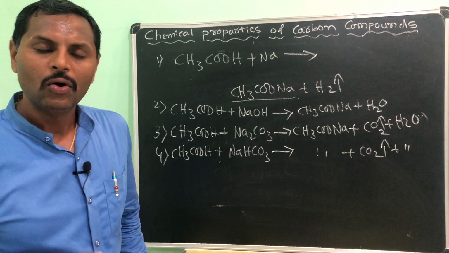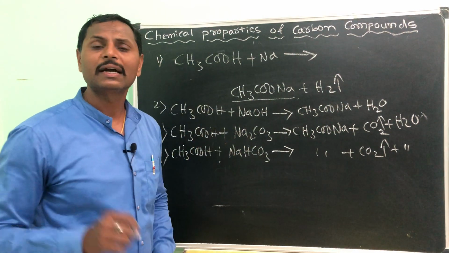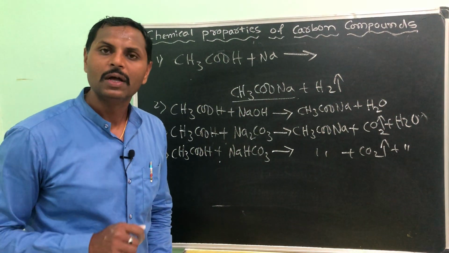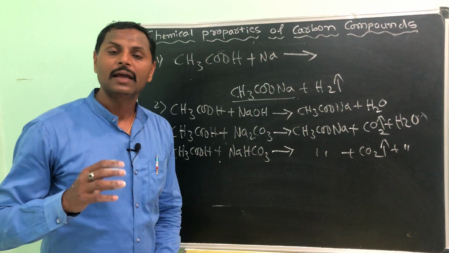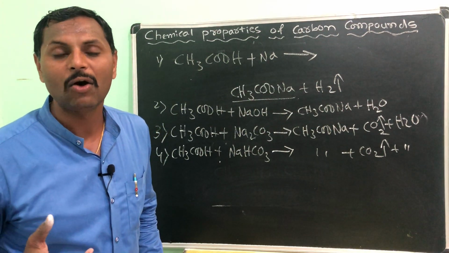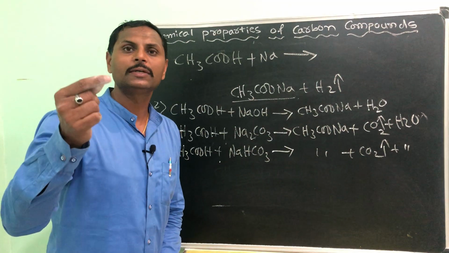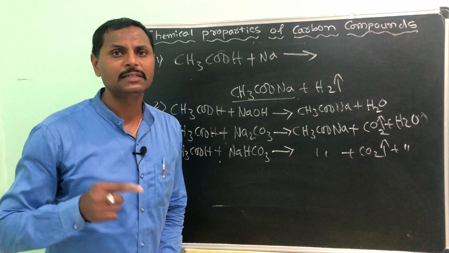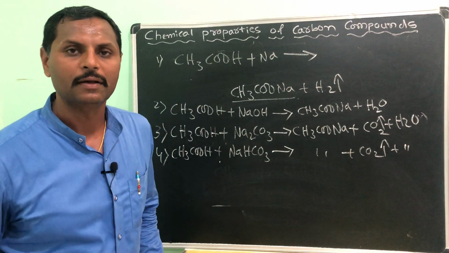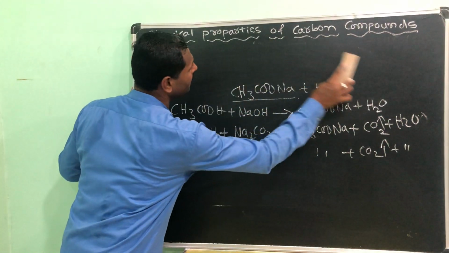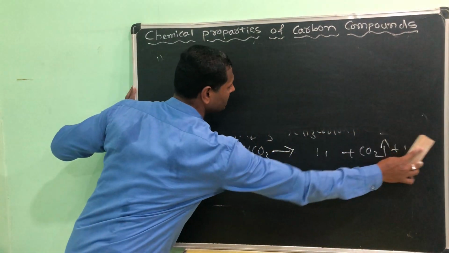Understood? Okay, right. So this is also a colorless liquid. Physical properties I am telling you. Colorless liquid having the acidic smell. You know how an acid smells. And if you put a blue litmus in this, it turns red. Okay, right then. So these are all some chemical reactions of ethanoic acid.